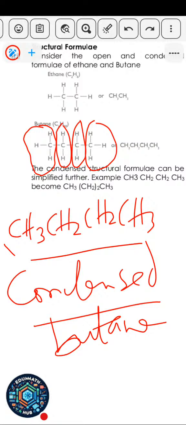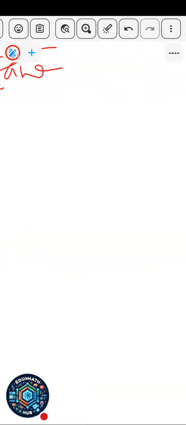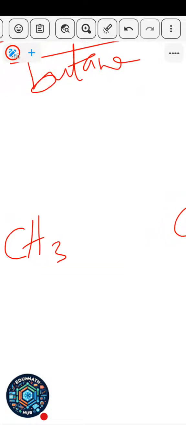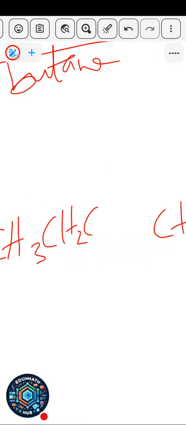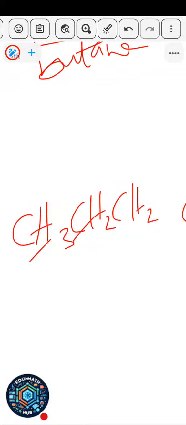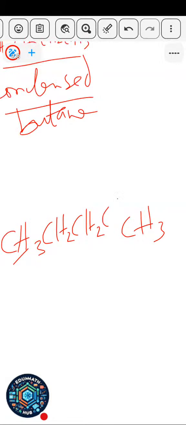JAMB will ask you, what's the condensed formula for pentane? It's very simple. Since it's pentane, you have 5 carbon atoms. So just put CH3 first at this part. Put another CH3 at this last part here. Then put CH2 in between them. This one will be CH2. It must be a 5 carbon chain, so this is 2 already. Put on that CH2. So how many are there now? There are 4. 1, 2, 3, 4. Then just put one more here, CH2.